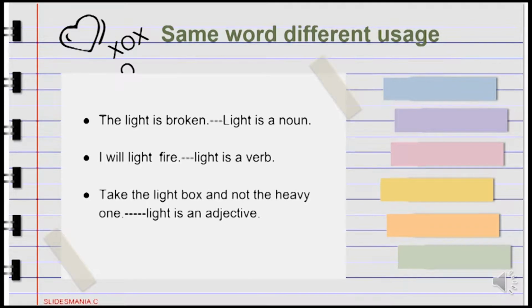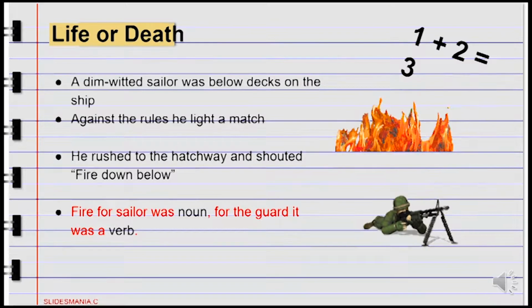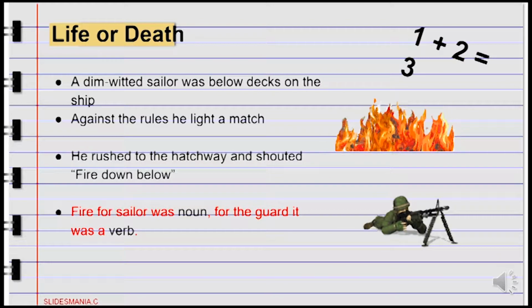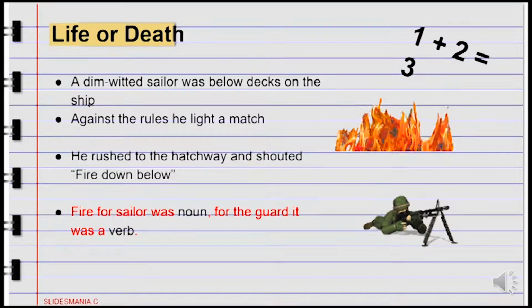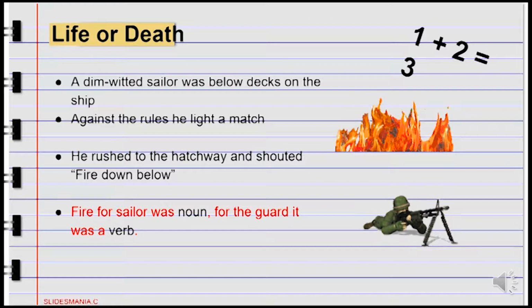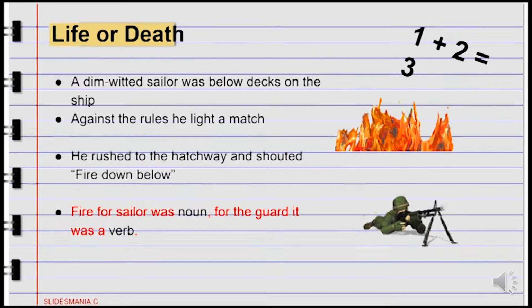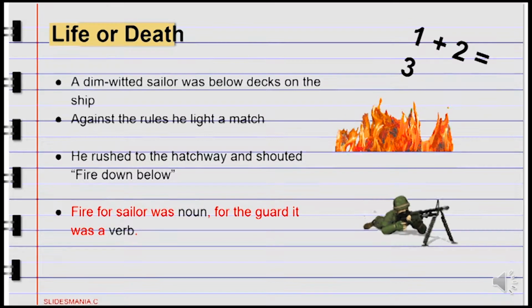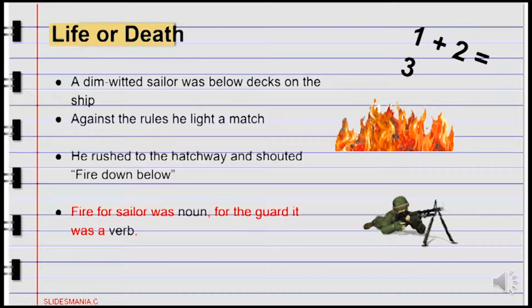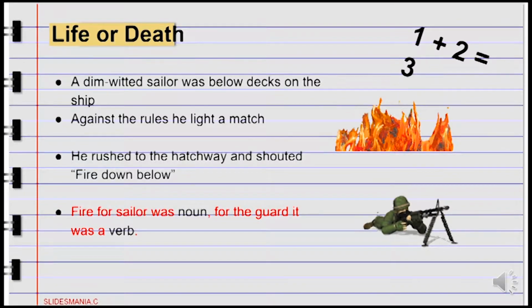Let me give an example of a situation in which the right part of speech was almost a matter of life and death. A dim-witted sailor was below decks on the ship, scrubbing the cabins. Strictly against orders, he lit a cigarette and accidentally set fire to the curtains. In a panic, he rushed to the hatchway and shouted out to the guard standing on watch above, "Fire down below!" Thinking there was an attack, the guard did as he was told, pointed his gun downwards and pulled the trigger. The foolish sailor was lucky to escape with only one bullet hole in his shoulder. Now, what part of speech did the sailor intend fire to be, and what part did the guard think it was?